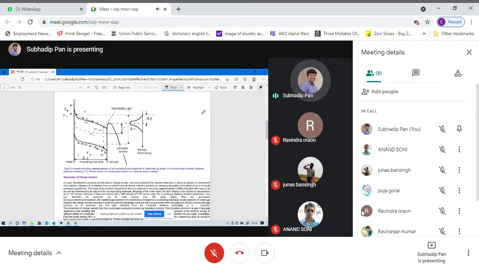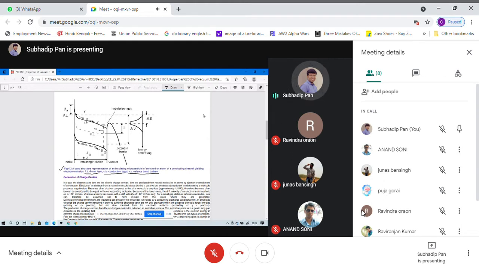Okay, so this figure shows the band structure representation of an insulating microparticle in the switch-off state, or the conducting channel yielding the electron emission. The Fermi level, we will discuss the Fermi level. The CB is the conduction band and VB is the valence band.